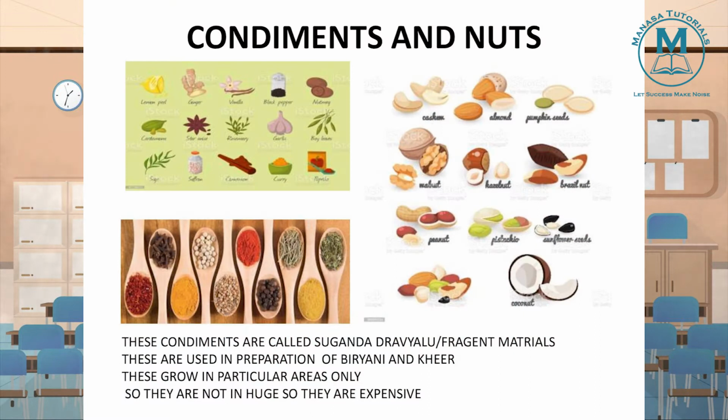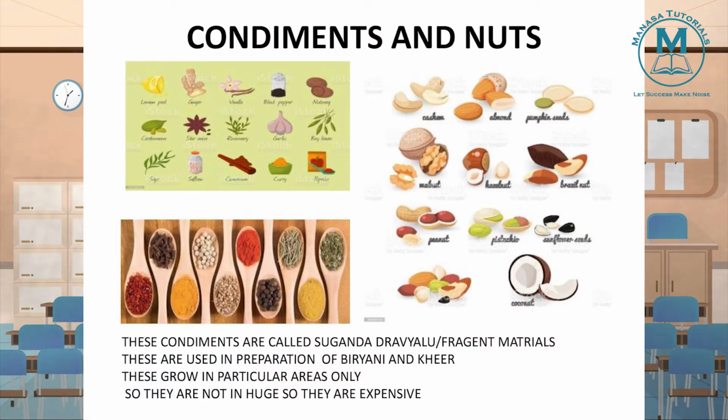So the materials which you are adding in biryani, that give flavor to your biryani, what are they? They are called condiments. These condiments are called in Telugu Sugandha Dravyalu, and in English we can call them fragrant materials. Understood? So what are they? Like bay leaf, lavanga, star anise, cinnamon, and we can also see nutmeg, black pepper. These all are what? Condiments.